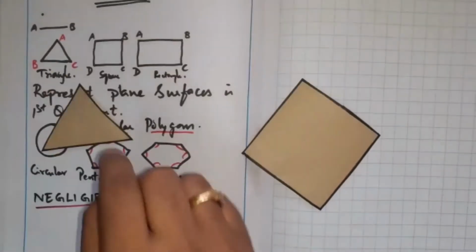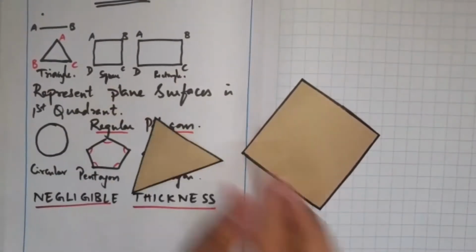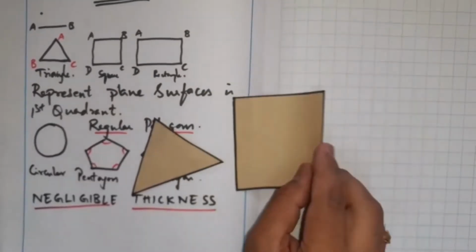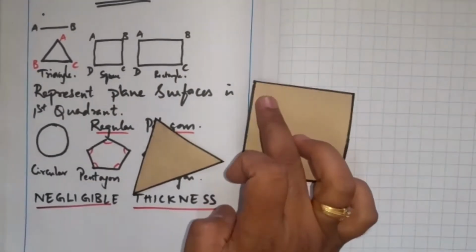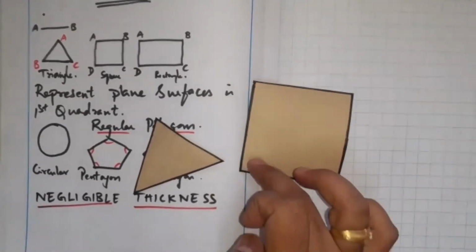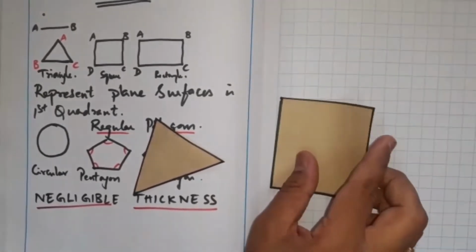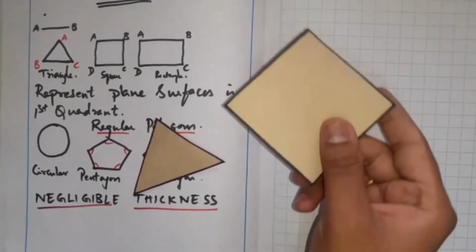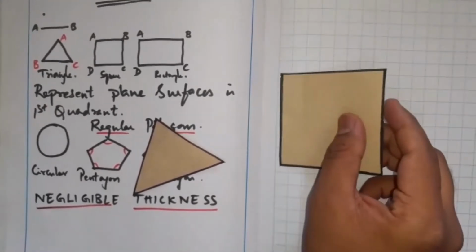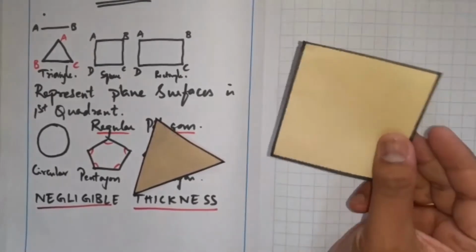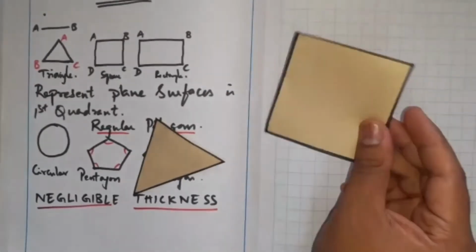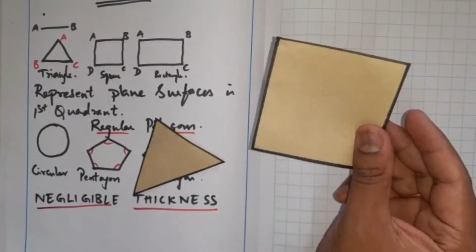See, and I have made some borders here, just to identify it as an object, that's all. I can give some names here, capital A, capital B, capital C, capital D, and I can place this in the first quadrant. So I need some conditions to place this square in this particular quadrant. What are those conditions? This square has some elements. First, we have to know what those elements are.